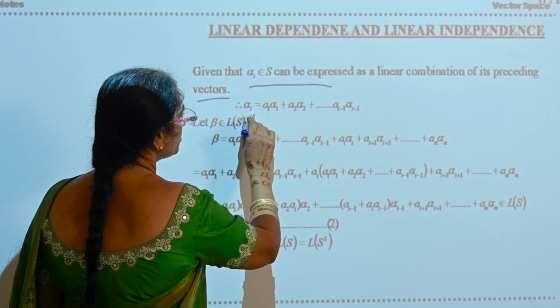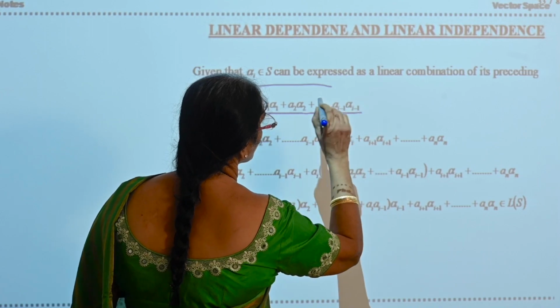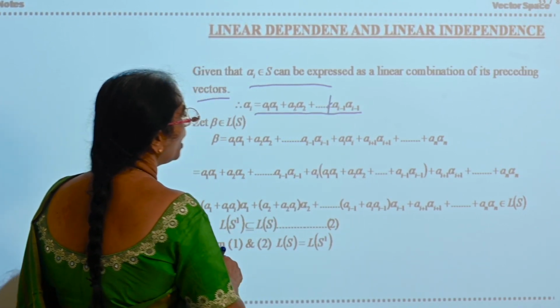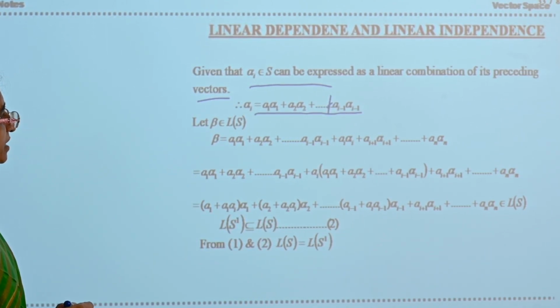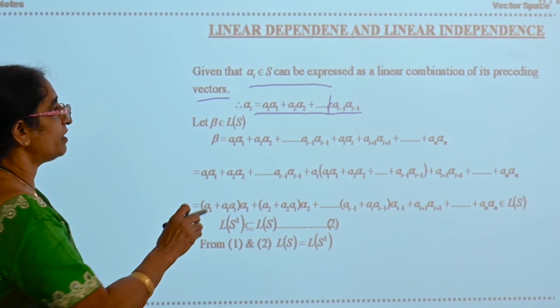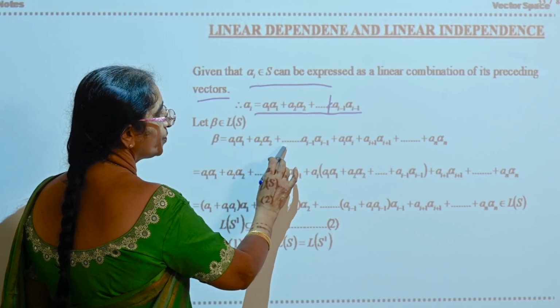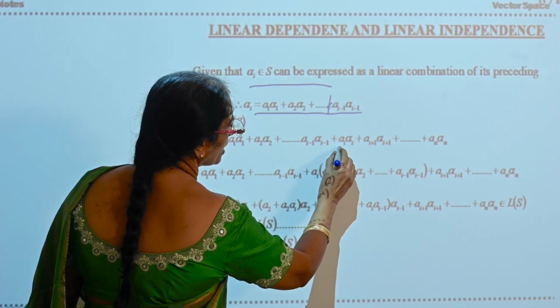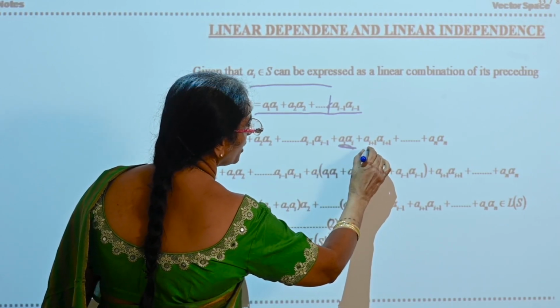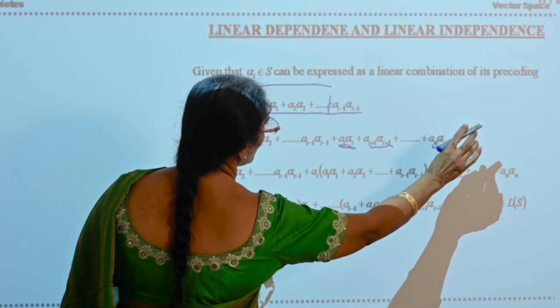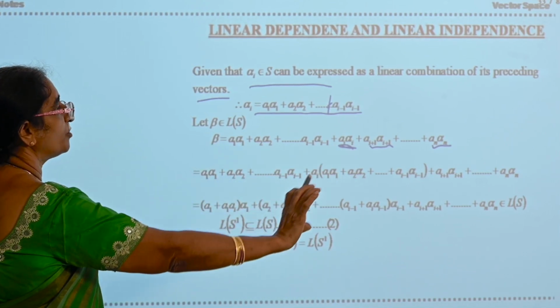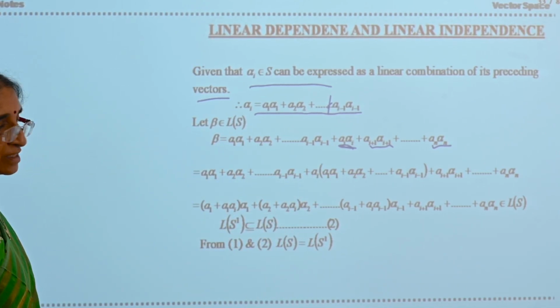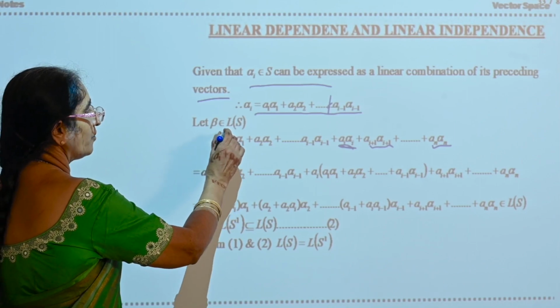So αi = a1α1 + a2α2 + ... + ai−1αi−1. Now take β = a1α1 + a2α2 + ... + ai−1αi−1 + aiαi + ai+1αi+1 + ... + anαn. This is a linear combination of the elements of S, so it belongs to L(S).